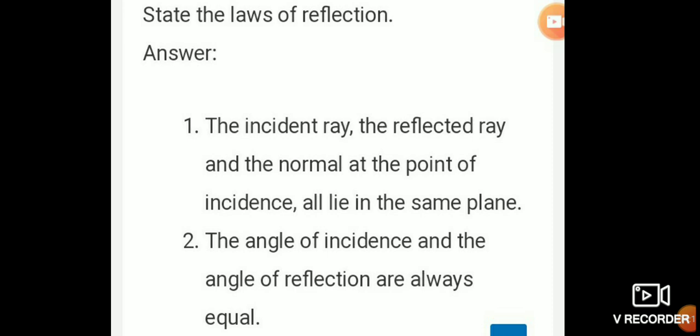Now state the laws of reflection. The incident ray, the reflected ray and the normal at the point of incidence all lie in the same plane.